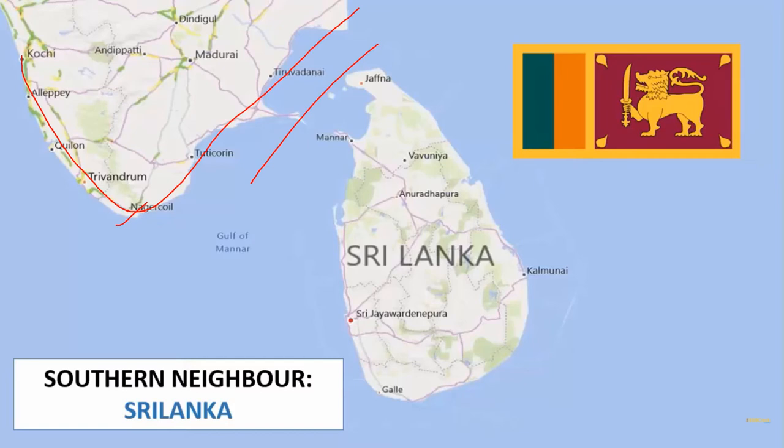So this is the southern part, that is why it's known as the southern neighbor. It's an island country, Sri Lanka. You can see the national flag of Sri Lanka here. It does not have any direct land contact with India. You can see the blue part, that means it is separated by water. It's in the Indian Ocean. So this is Sri Lanka.